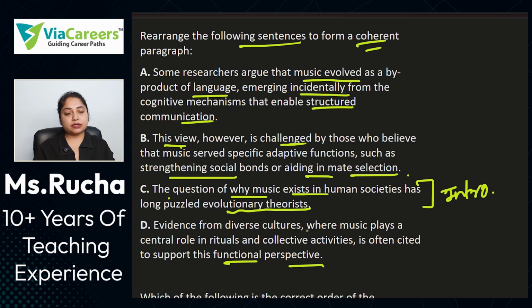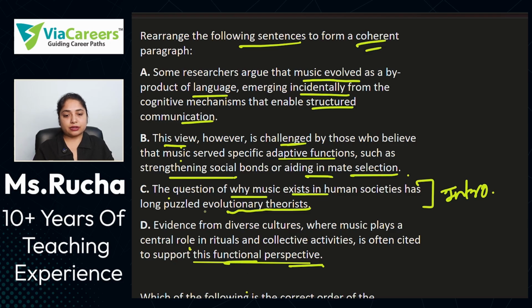Evidence from diverse cultures, adaptive functions, role, rituals, functional perspective. So B and D will certainly come together, right? B and D can be our pair.